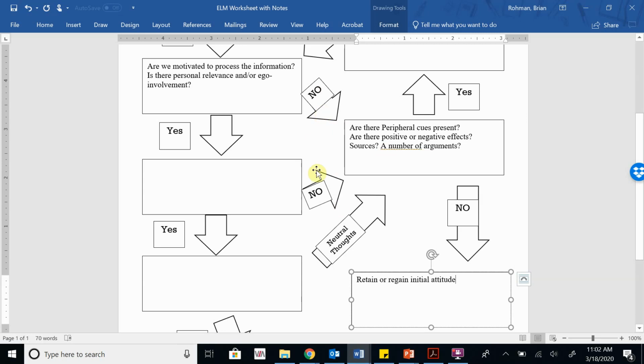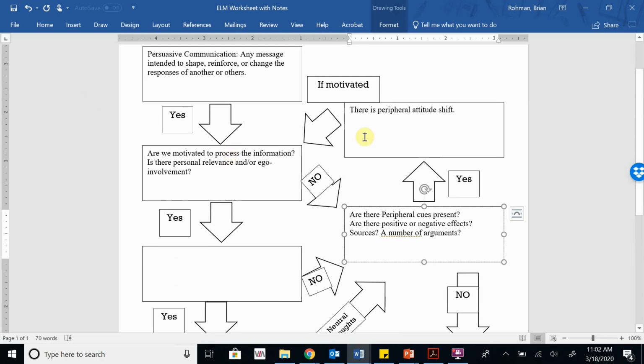And as you can see here, you're going to have a lot of ways where we can only go the peripheral route, where maybe we start in the central route and midway through the message something happens and we're like, no, you know what? This is now going to be processed peripherally, and that's the ball game.